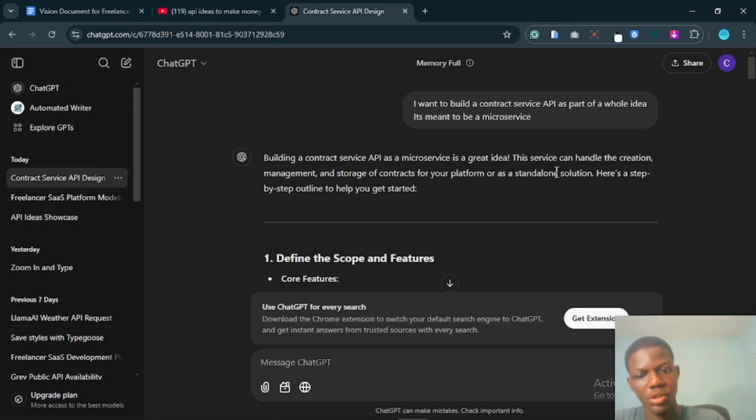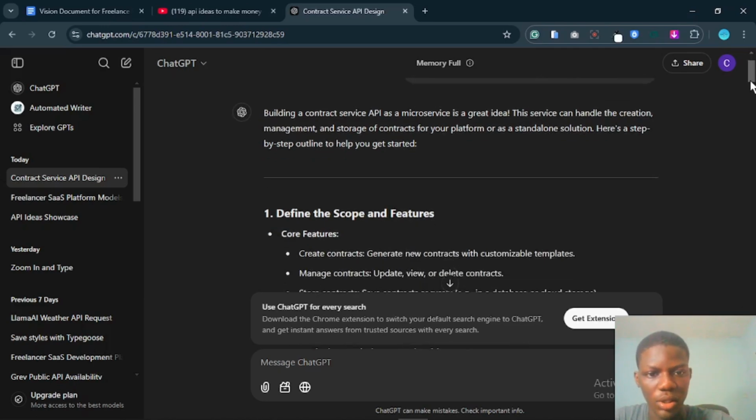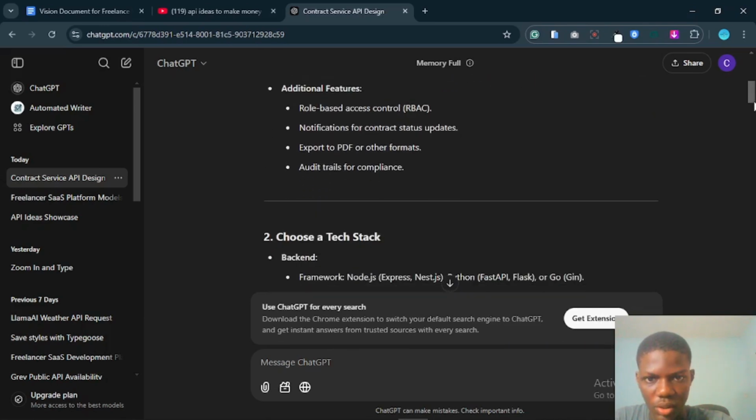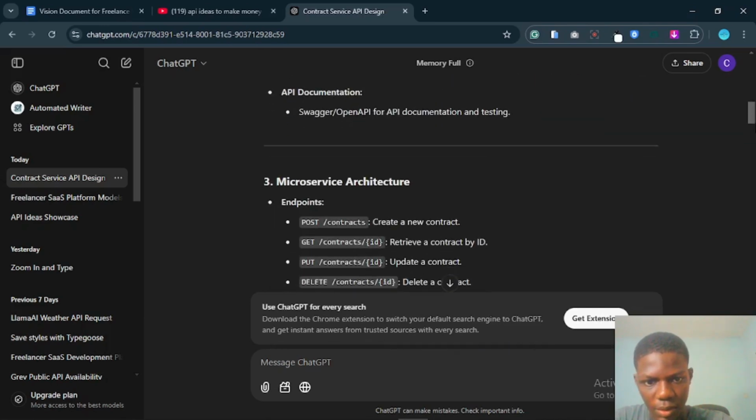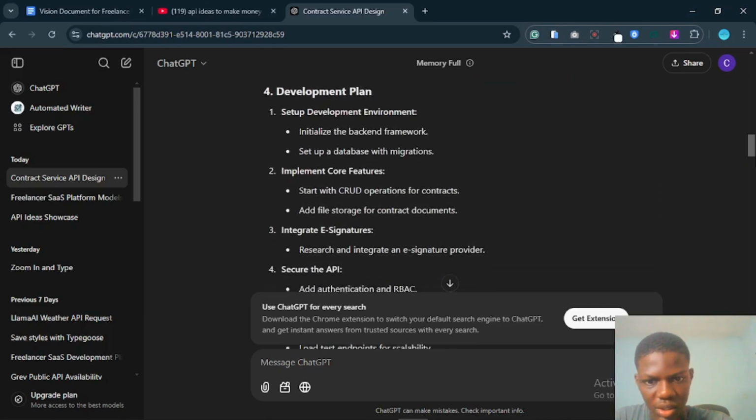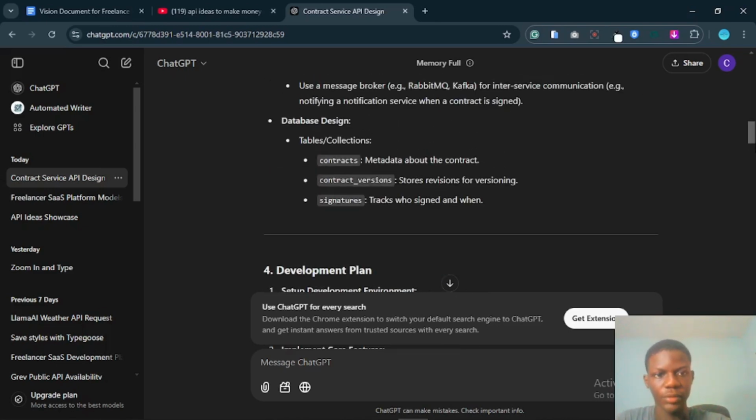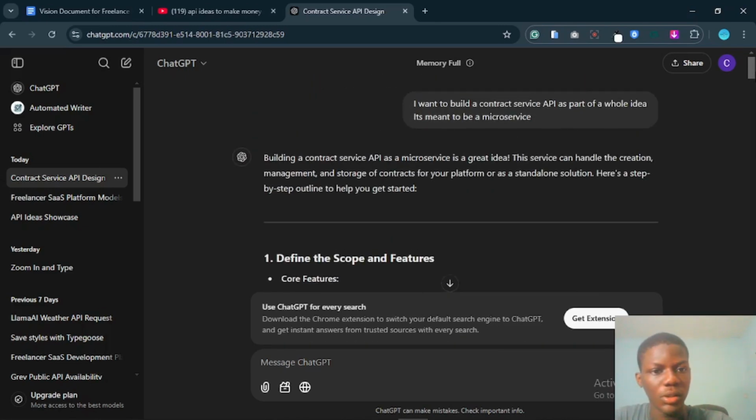So as you can see, I've gone to ChatGPT. Then I asked the question: How do I start a contract API? It has done a few breakdowns for me, and here is what the API is supposed to be.